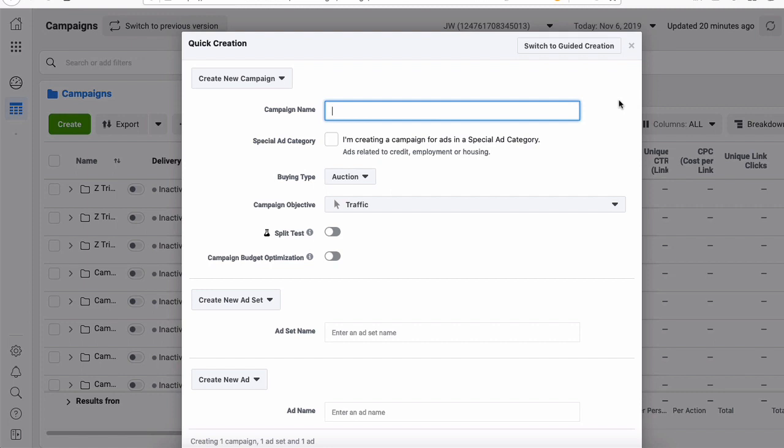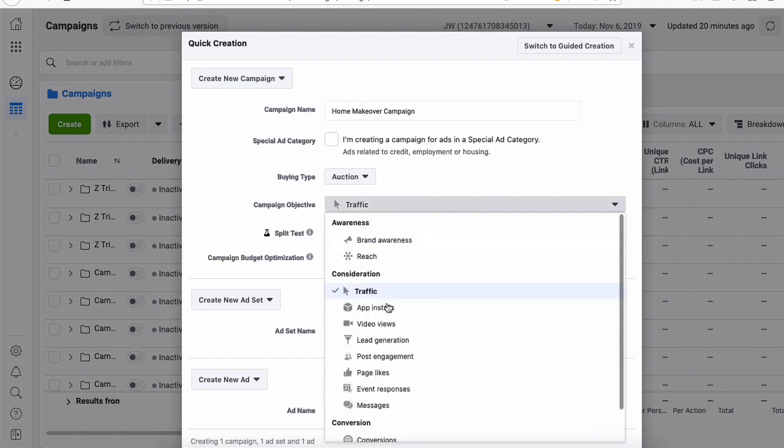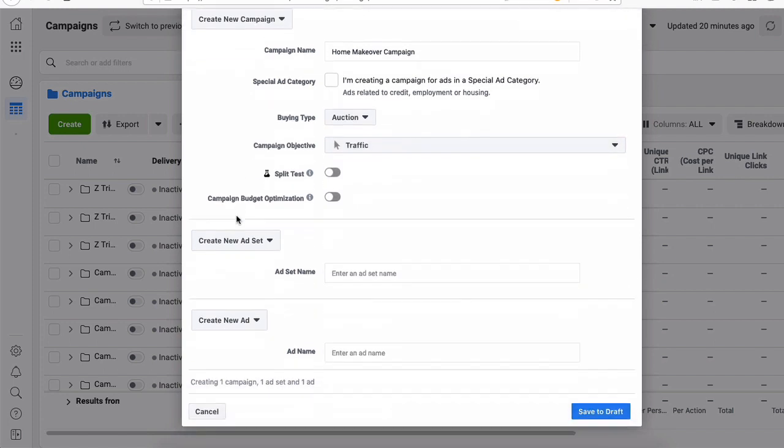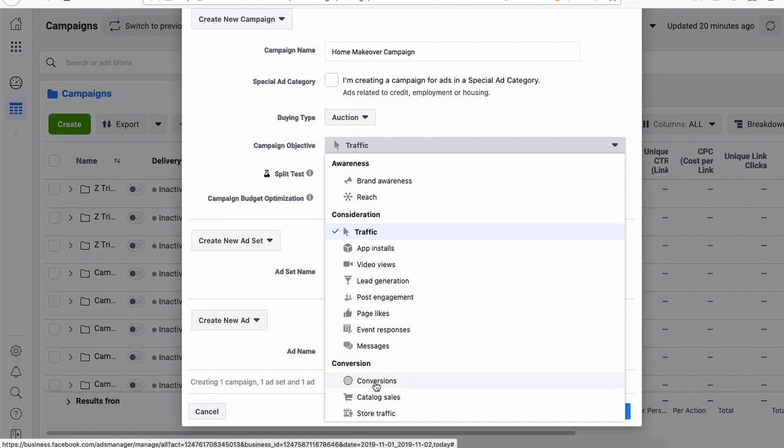Okay, so now we're back in Facebook Ad Manager, and we're going to create a campaign. Let's call it something simple, like Home Makeover Campaign. We're not creating a special ad category. The buying type is auction. For the campaign objective, we're going to use the traffic objective. You can use other objectives as well, like conversions, but because we cannot really track the conversions happening on the other site, we need to use traffic.